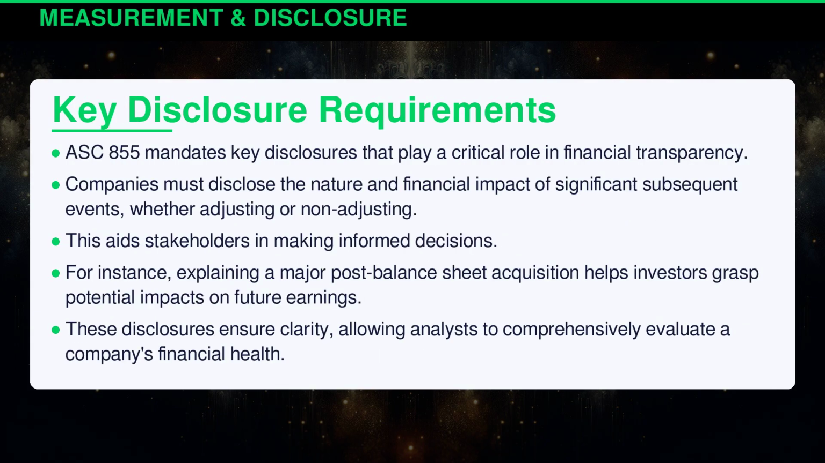ASC 855 mandates key disclosures that play a critical role in financial transparency. Companies must disclose the nature and financial impact of significant subsequent events, whether adjusting or non-adjusting. This aids stakeholders in making informed decisions. For instance, explaining a major post-balance sheet acquisition helps investors grasp potential impacts on future earnings. These disclosures ensure clarity, allowing analysts to comprehensively evaluate a company's financial health.